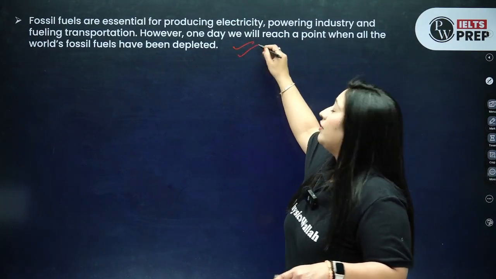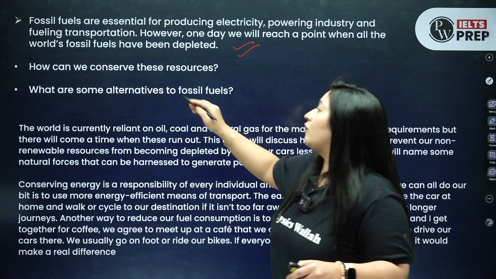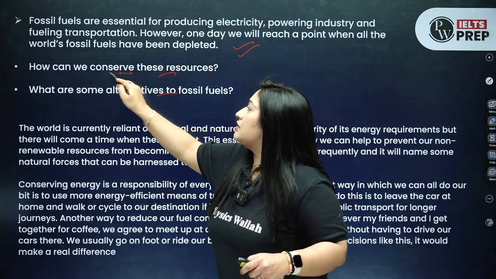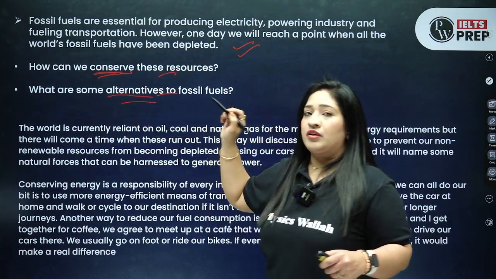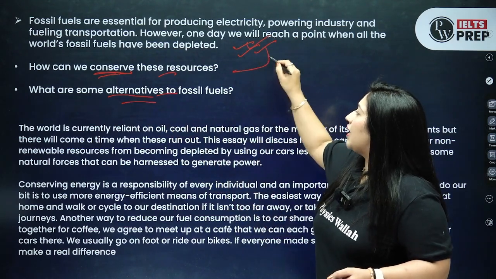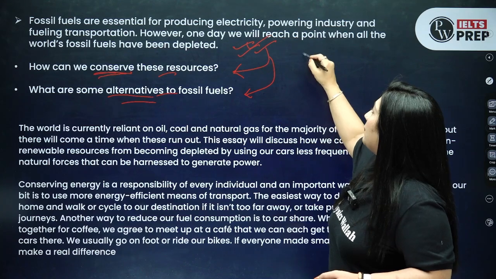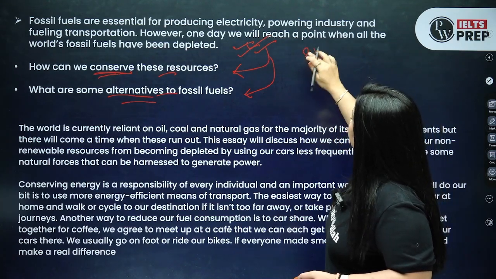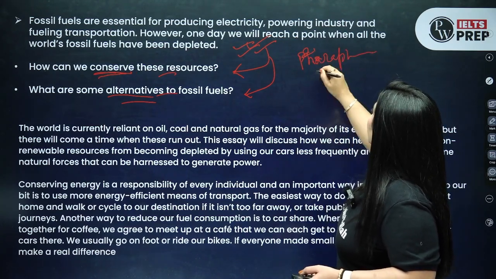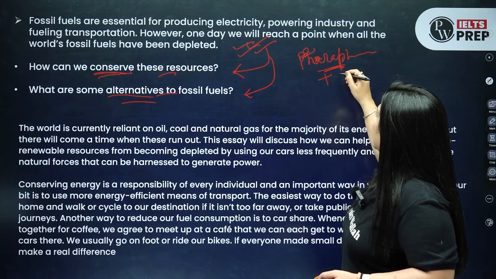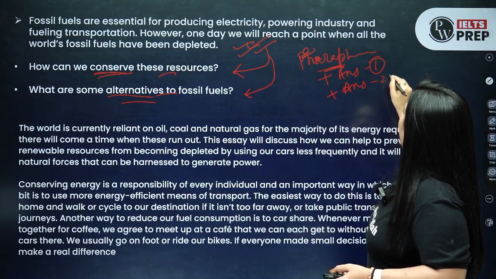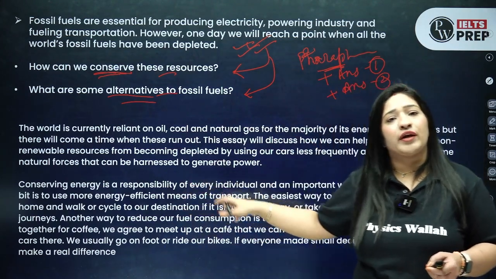you will be given a statement, and based on that statement you will have two questions. So here, what is the question? How can we conserve these fossil fuels and what are the alternatives? Here also, the introduction will ask you to introduce the topic and give the answer to both, right? So you will paraphrase the question, you will add answer number 1, you will add answer number 2, and of course the explanation of these answers you will do in the body paragraphs.